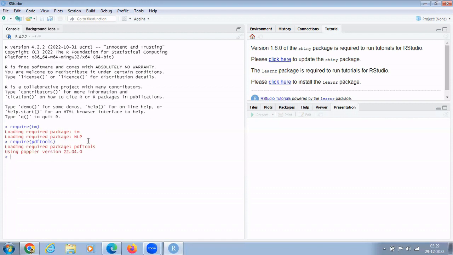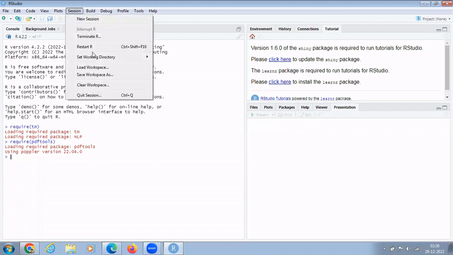Now the next step is we have to set our working directory. What is a working directory? When we work in R, we have to tell R from where it refers to files, or where it saves its output, or from where it imports a file when I want to work on it. For importing the file, we have to put all those files in the current working directory. So I am setting my current working directory. Let's see how we will set it.